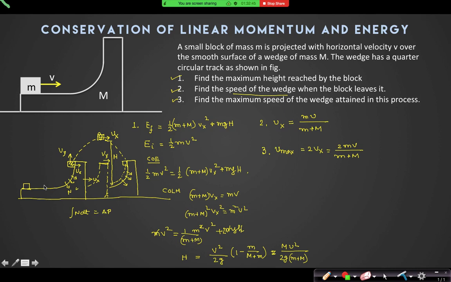Yes, sir. So if the linear momentum of the wedge is changed from 0 to mvx by this N dt, when it will come down, it will produce the same N dt force, yes or no? Yes, sir. So again the integration will be delta p. So now its momentum will be again changed by mvx. So initially it was mvx, but again if you add mvx, now it will be twice mvx. Right? So the velocity will be double as the mass is not changed.